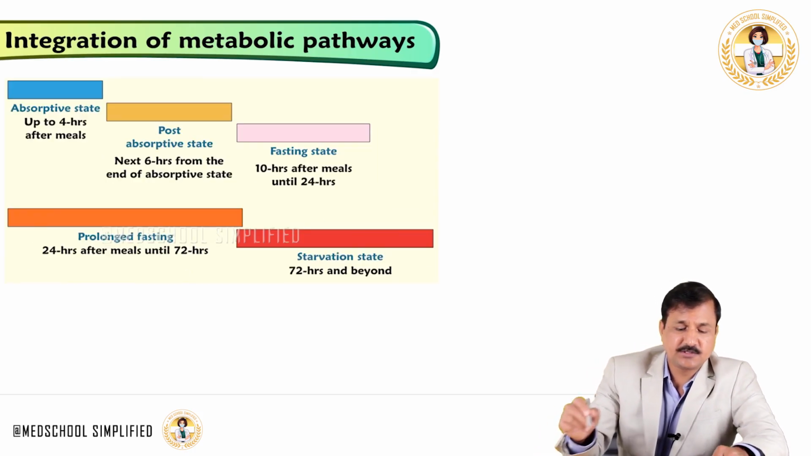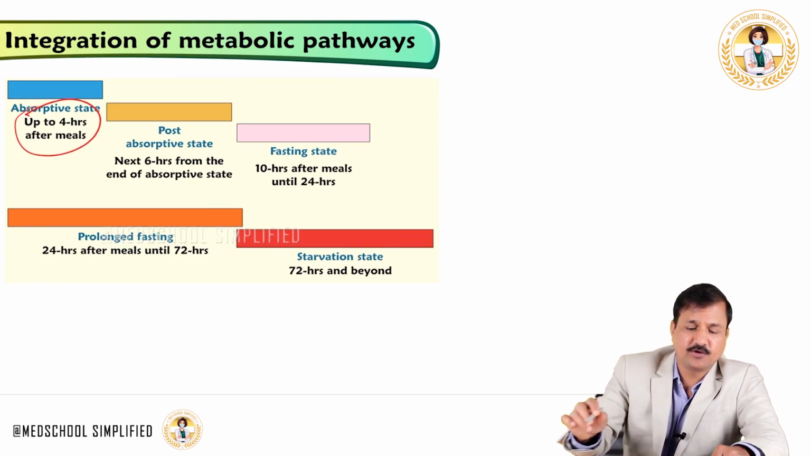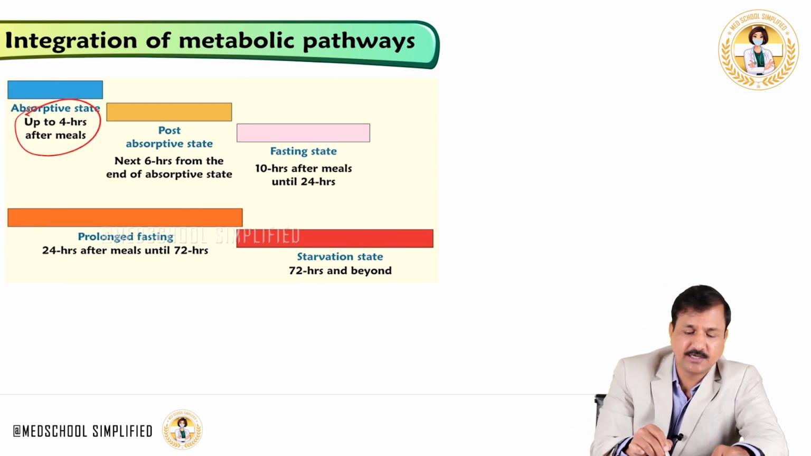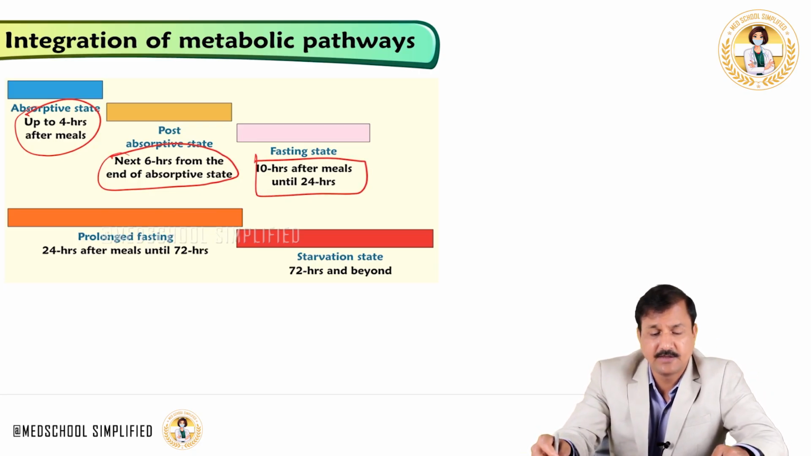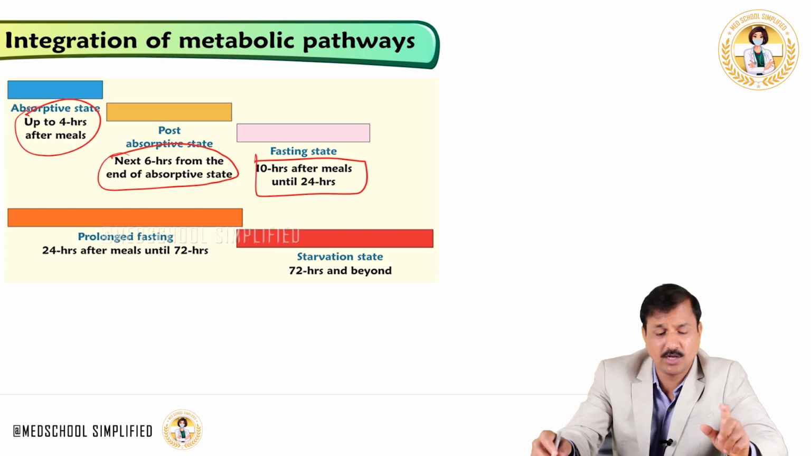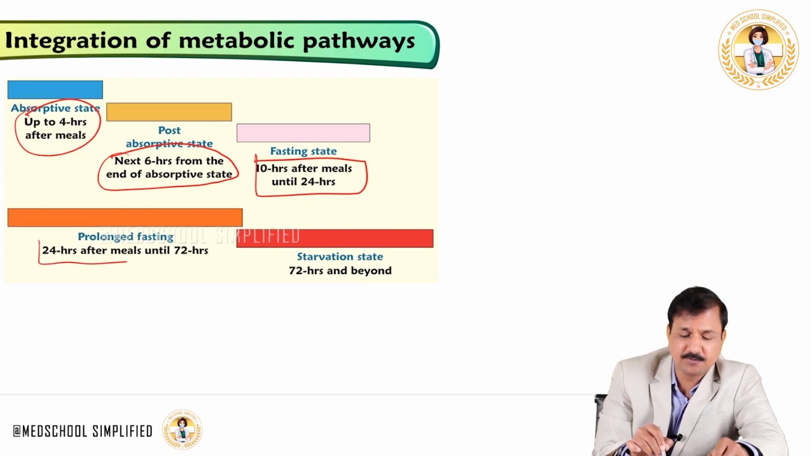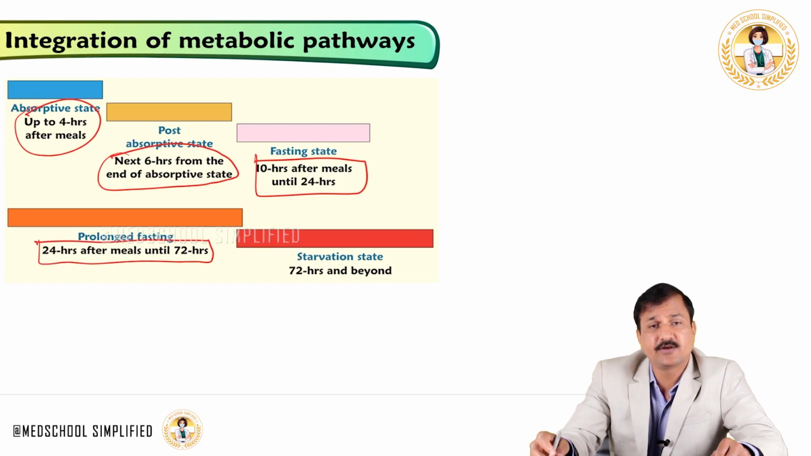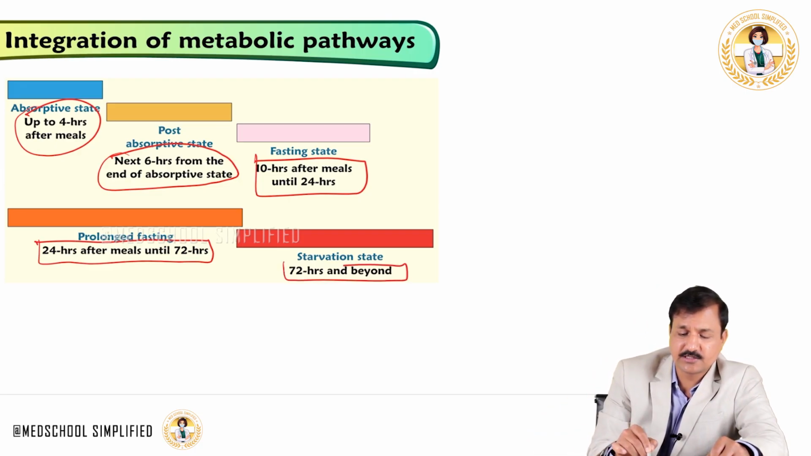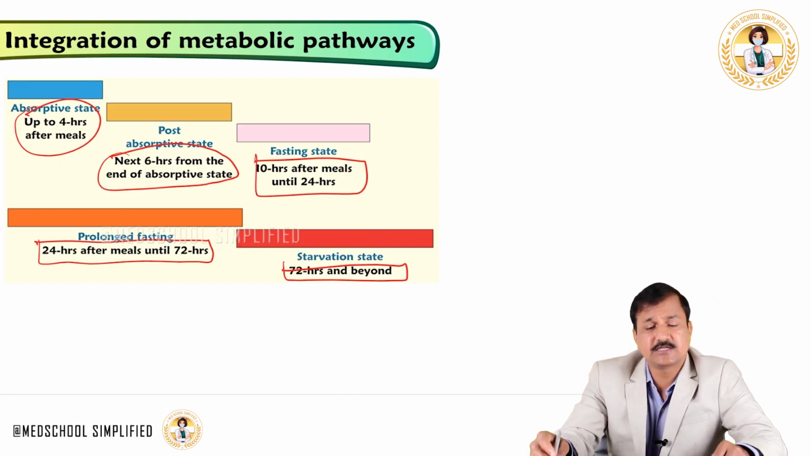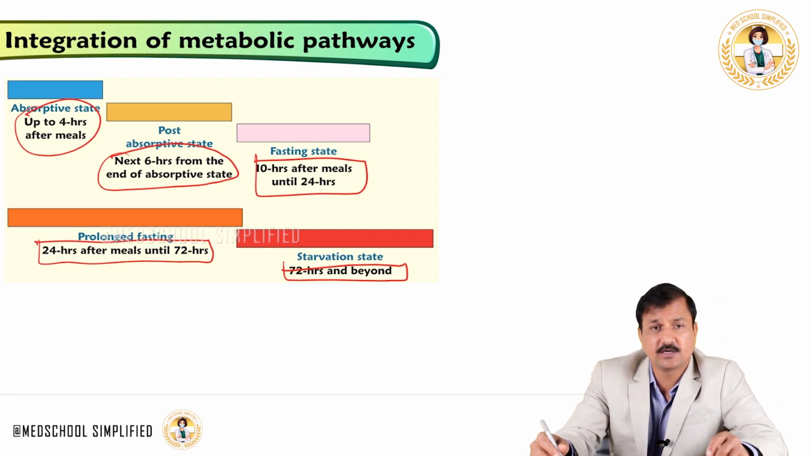Okay, so the absorptive state is up to 4 hours after meals. Post-absorptive state is the next 6 hours from the end of the absorptive state. Fasting state is from 10 hours after the meals until 24 hours. That is what a fasting state is. And the prolonged fasting state extends from 24 hours until 72 hours, that is 3 days. And then from 3 days onwards, like 72 hours and after, we call it the starvation state. So these are some of the timelines that you must be aware of.